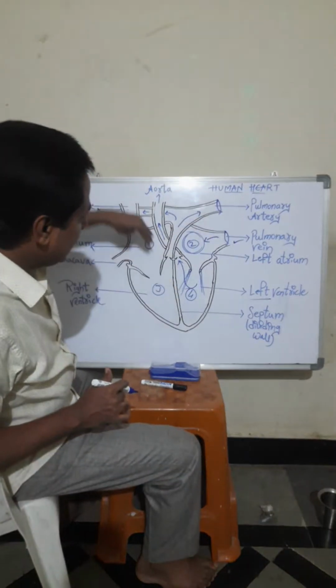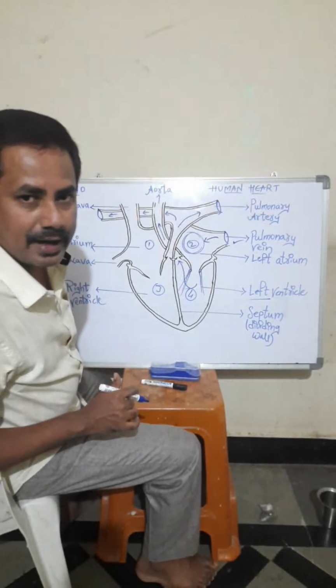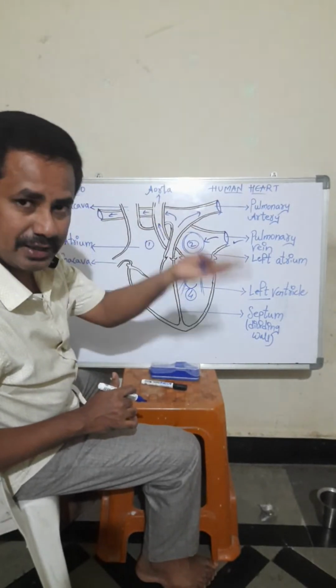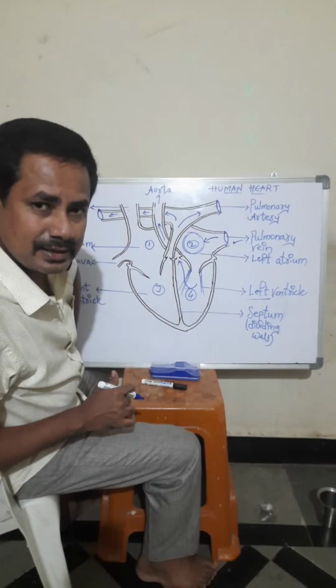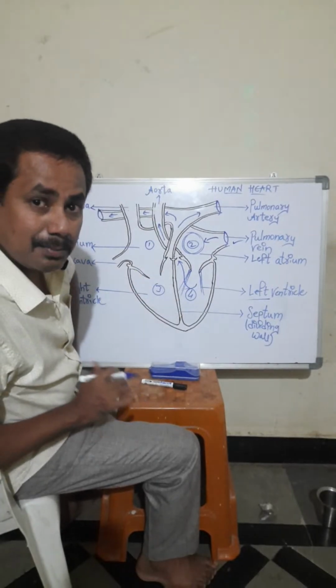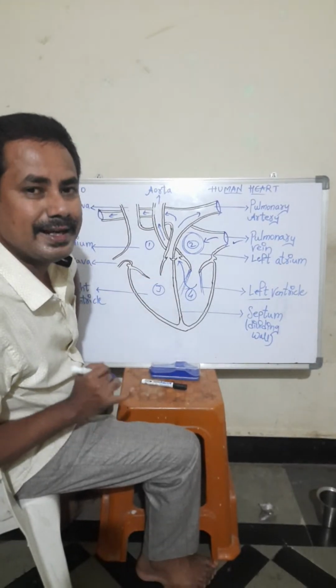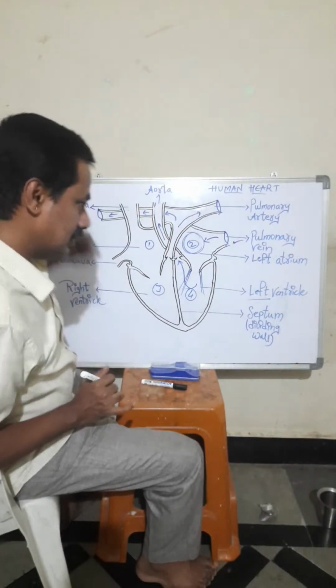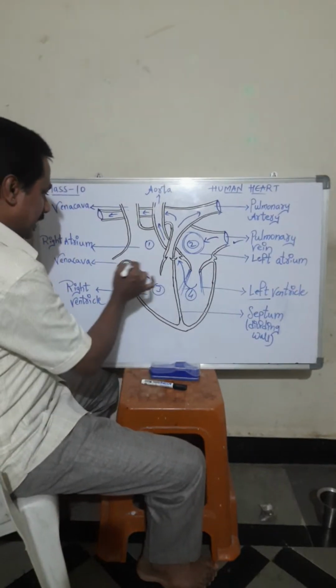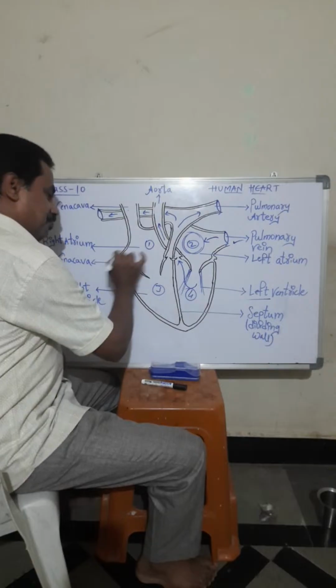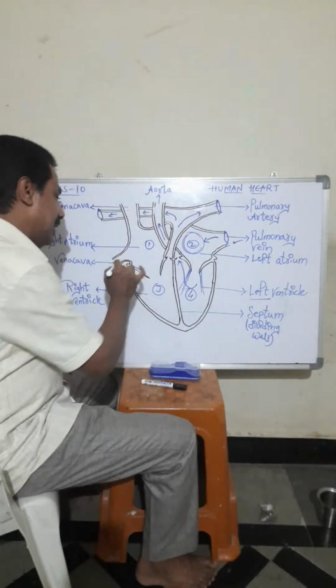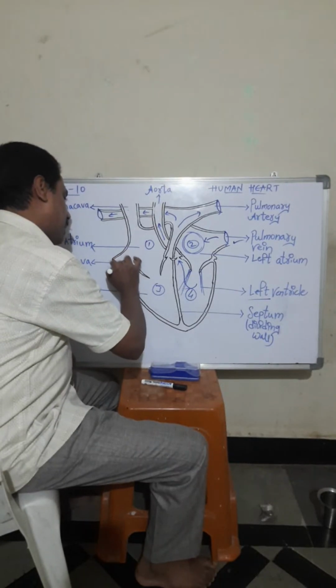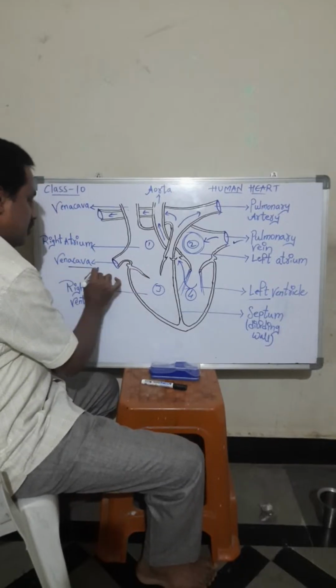After giving oxygen, the blood that went out of the heart oxygenated receives carbon dioxide. The blood is now deoxygenated blood. This deoxygenated blood again enters the heart through this part. This part is known as the vena cava.